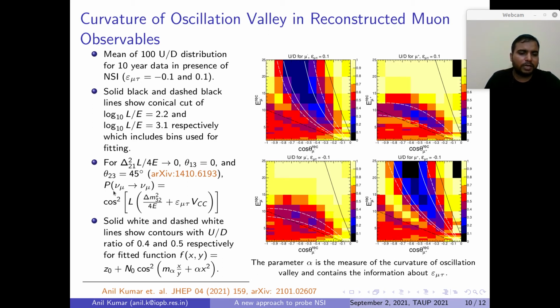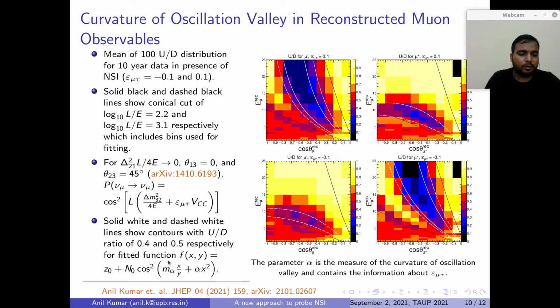So first we look at the approximate formula of P nu mu to nu mu just for guidance. Here, in the one mass scale dominance case with theta 13 equal to 0 and theta 23 equal to 45 degrees, the survival probability becomes simply cos square of (L delta m square by 4E plus epsilon into V CC). So we see that the second term contains the effect of NSI.